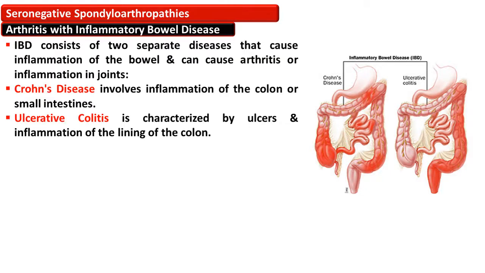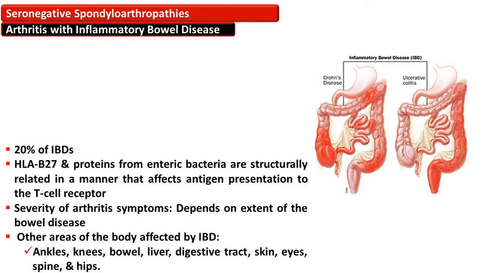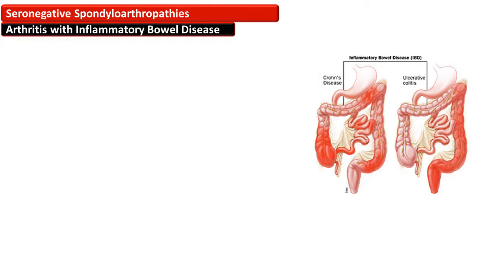Arthritis with inflammatory bowel disease, that is Crohn disease and ulcerative colitis, affects 20% of the cases of inflammatory bowel disease. HLA-B27 and proteins from the enteric bacteria are structurally related in a manner that affects antigenic presentation to the T cell receptor, hence they are responsible for the progression of this arthritis.